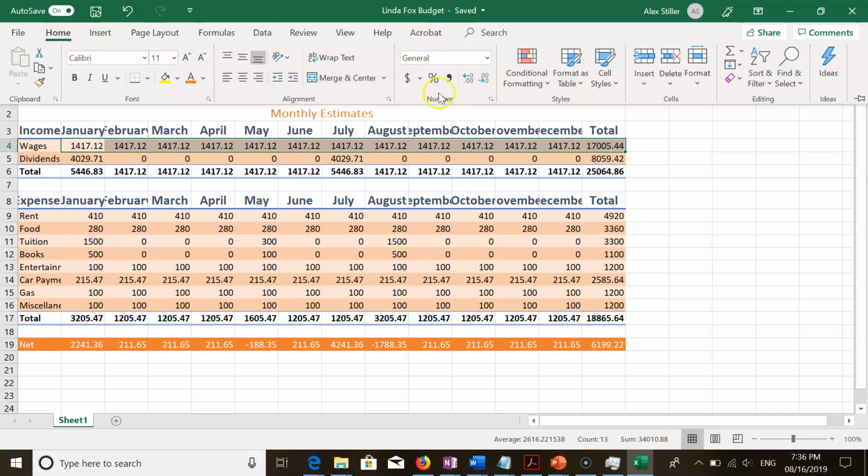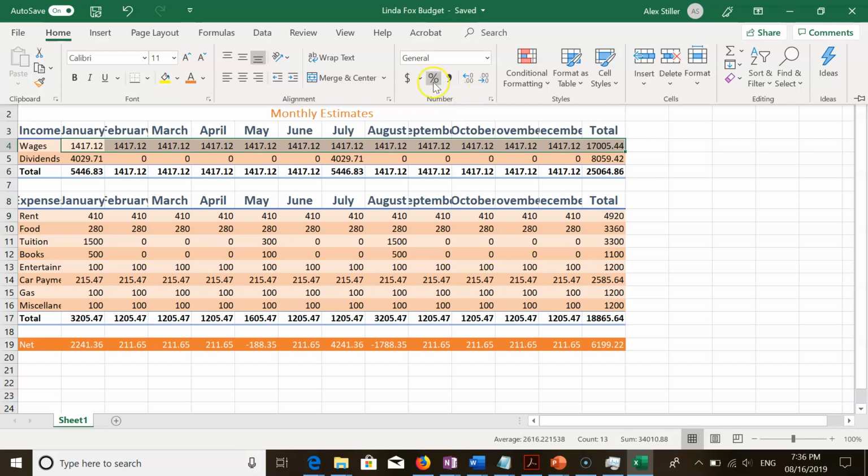So in the Home tab in the Number group, there are a bunch of different number formats, so Excel treats values in different ways. It can think of numbers as percentages or as dollar values, and the accounting number format is a way of treating numbers where every number has a dollar sign and it goes out to 2 decimal places like we expect, with money. And negative values are surrounded with parentheses in accounting format. And let's go ahead and apply that format now to see what it looks like.